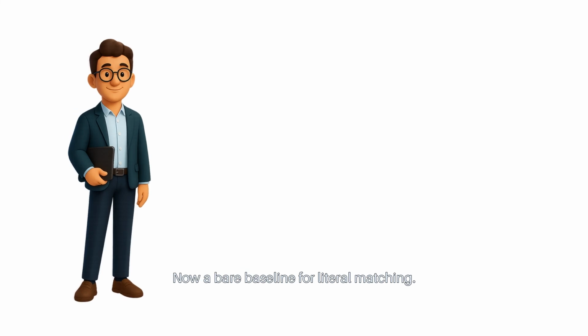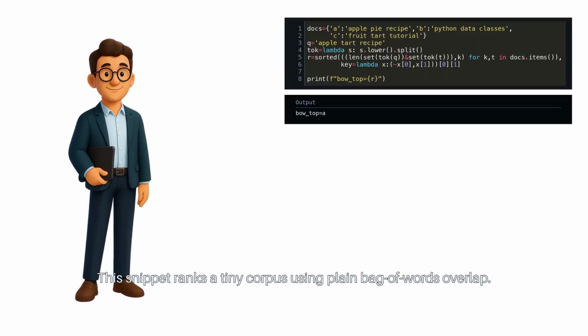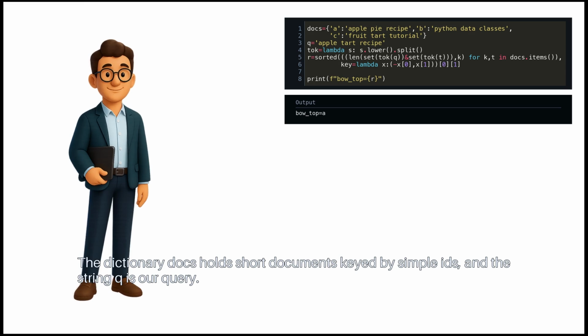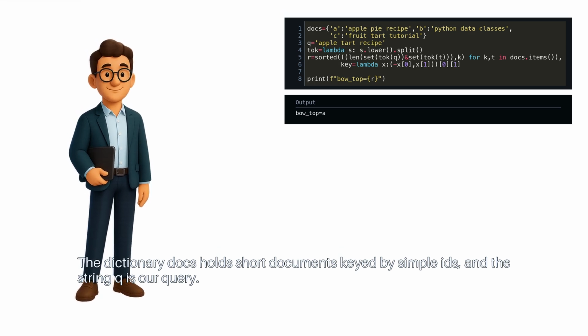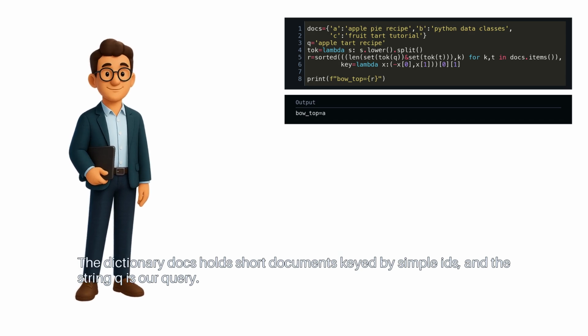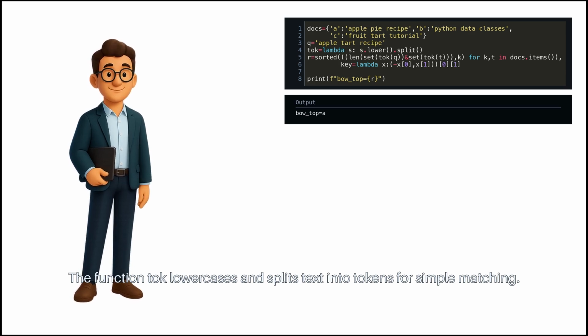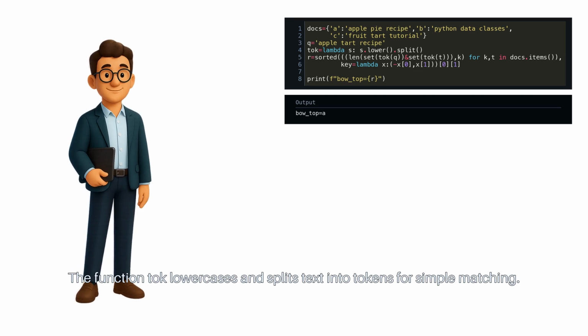Now a bare baseline for literal matching. This snippet ranks a tiny corpus using plain bag of words overlap. The dictionary docs holds short documents keyed by simple IDs, and the string Q is our query. The function toke lowercases and splits text into tokens for simple matching.